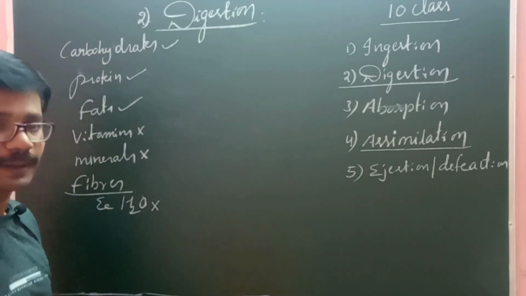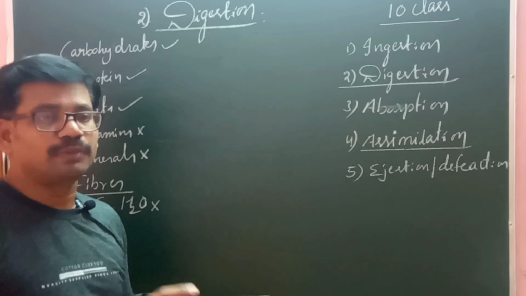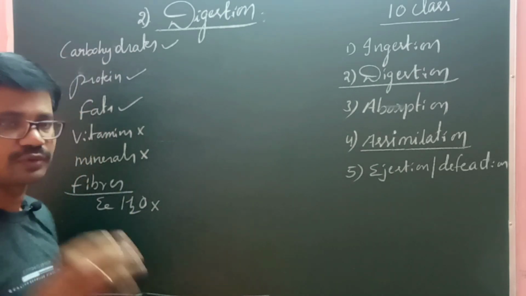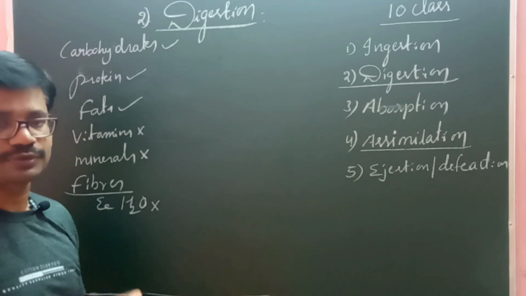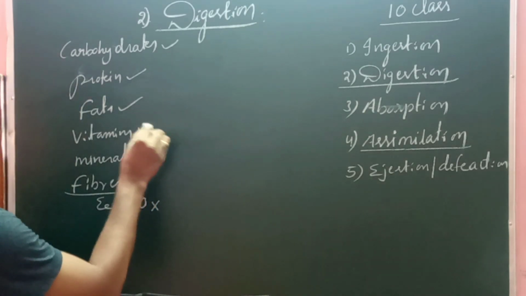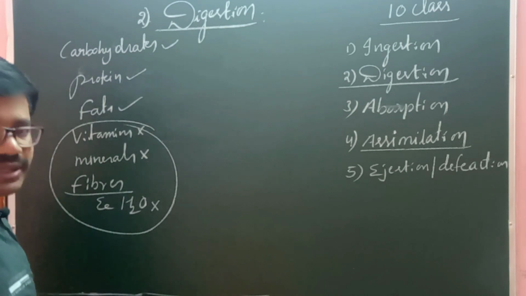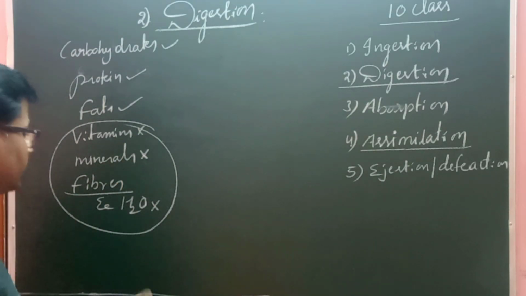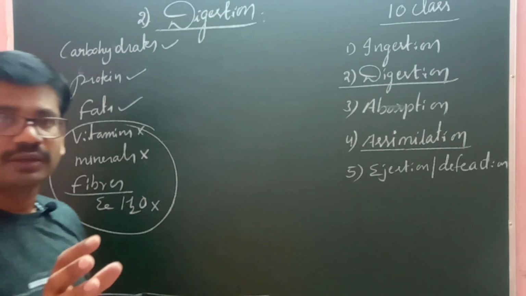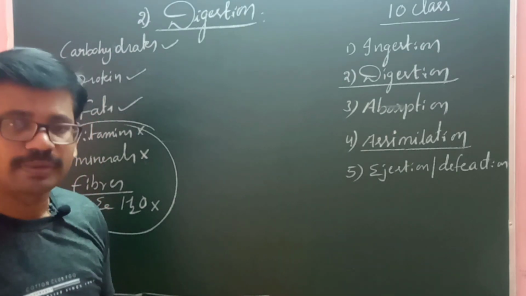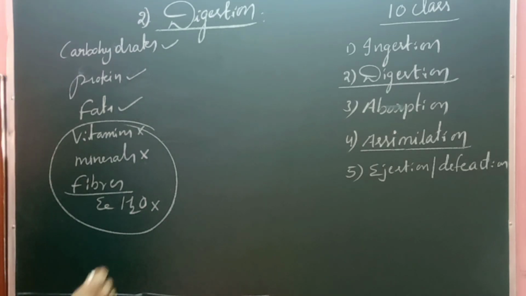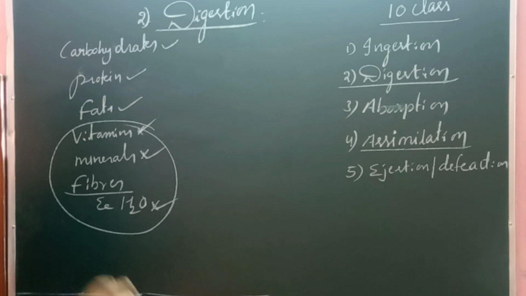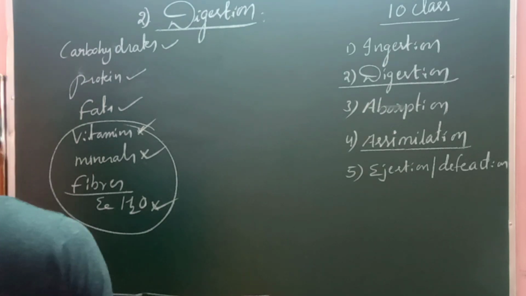But fibers are useful for the bowel movement of food material. That means they help move the food from place to place with the force of the fibers. These fibers help to prevent constipation. So these four do not need to be digested, right? Vitamins, minerals, water are not involved in digestion, and fibers, though they may be carbohydrates, do not digest in our body. So vitamins, minerals and water are directly absorbed into the body through the bloodstream.